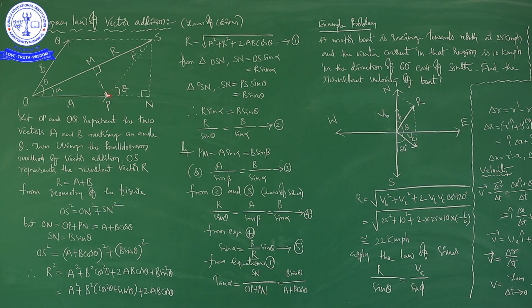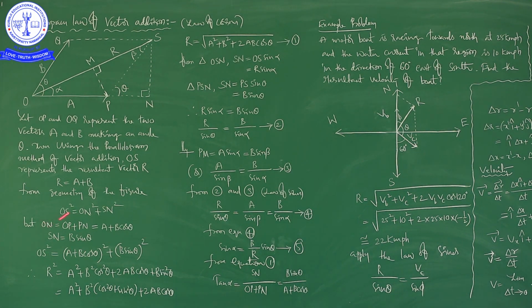So, when it is B cos theta, this is B sin theta. When it is B, this is B cos theta, this is B sin theta. Yesterday, while explaining resolution of vectors concept, I explained how the cos theta formula and the sin theta formula work. Cos theta is equal to adjacent side by hypotenuse, sin theta is equal to opposite side by hypotenuse, and that we discussed yesterday. At the same time, tan theta is equal to opposite side by adjacent side. Now, come back to the point.